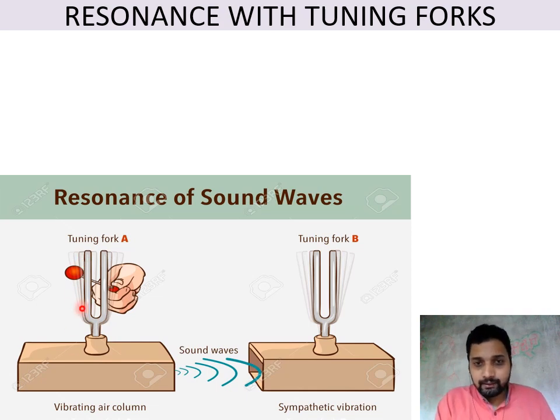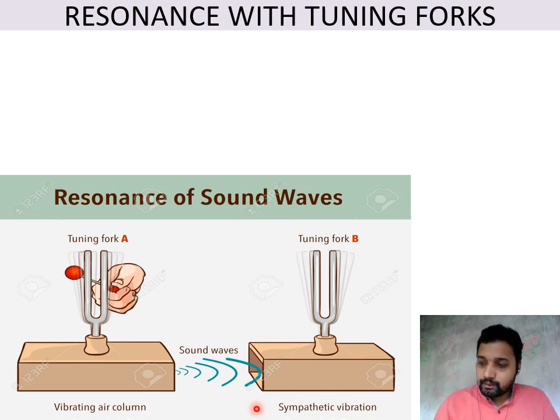It starts vibrating, and this vibration will transfer to the air box or sound box. The air inside this box will start vibrating, and through the open end the vibration will pass to the second one. The sound wave will go to the second part. And when this sound wave passes to the second sound box, this tuning fork B also will start vibrating because of sympathetic vibration. Sympathetic vibration means the resonance.